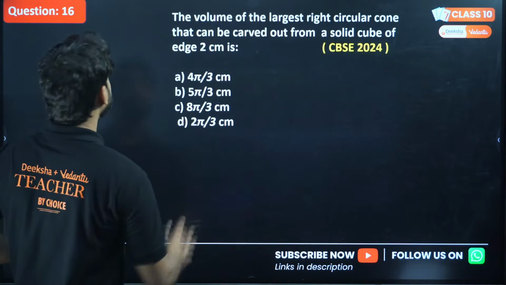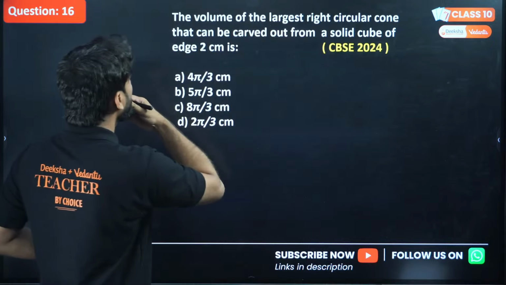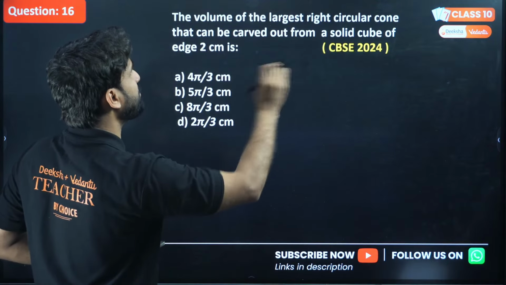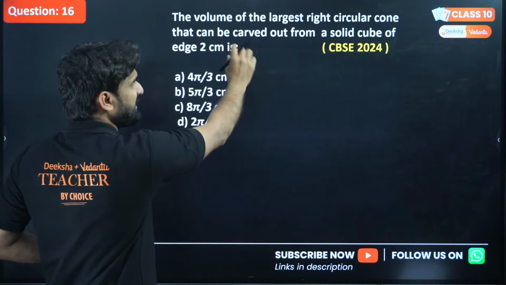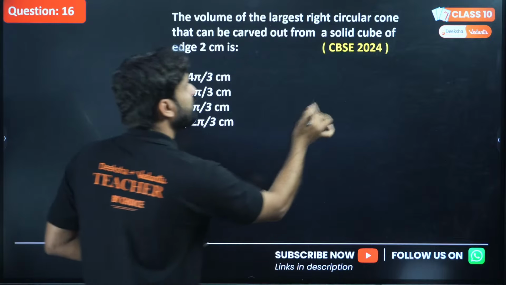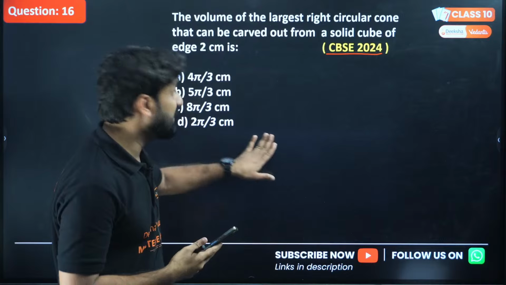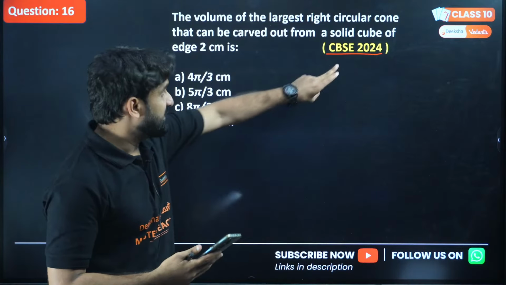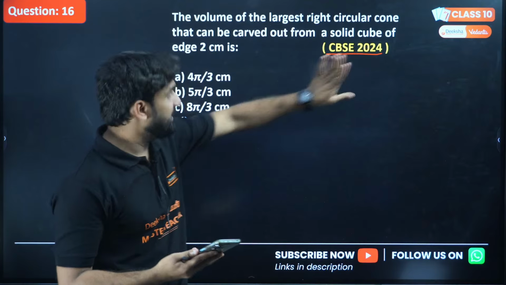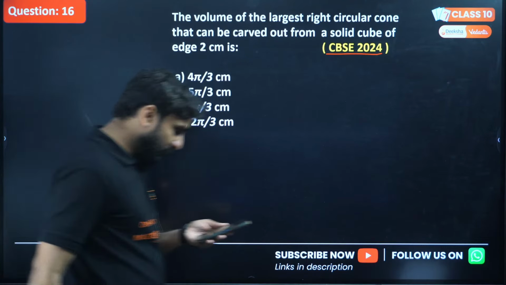Okay. Question number 16. The volume of the largest right circular cone that can be carved out from a solid cube. A question just similar to this, we have already solved. But this question is from your recent board exam 2024. That's why I'm taking this question again in this slide. This is a very recent question. What will be the answer? Give me the correct option, my dear lovely kids.